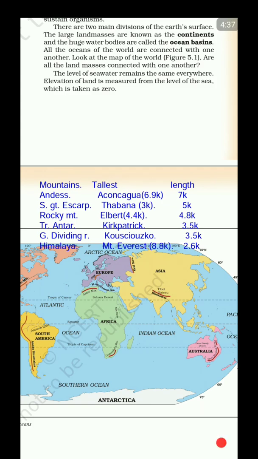Then we have the Trans-Antarctic Range in Antarctica. It divides Antarctica into western half and the eastern half. Again, the length is greater than that of Himalayas, 3.5k, quite similar to that of Great Dividing Range, and Kirkpatrick is the tallest mountain there.